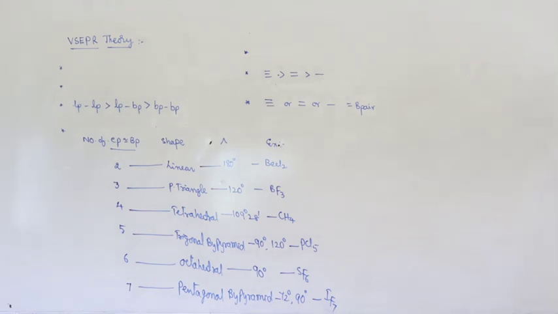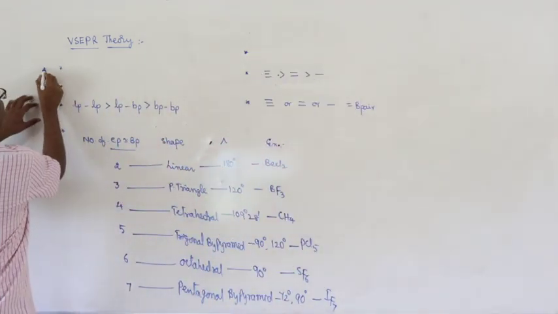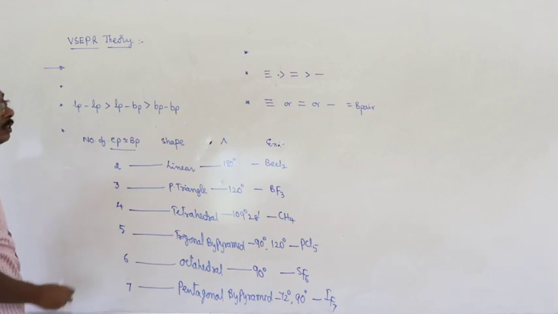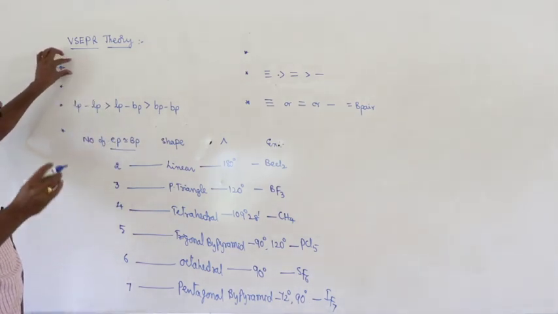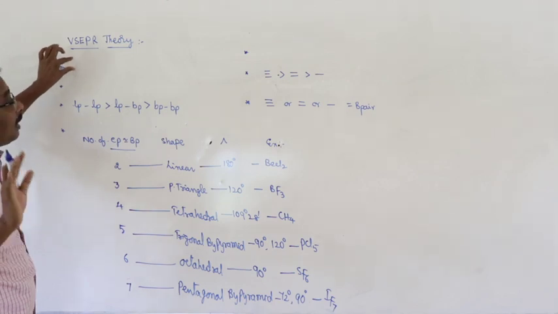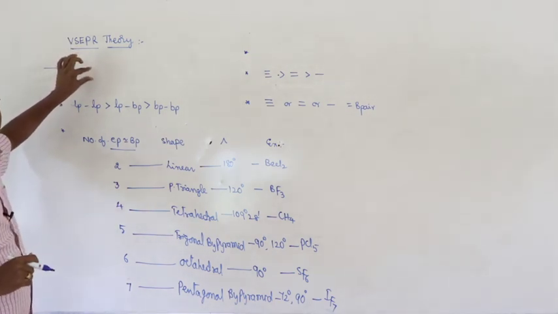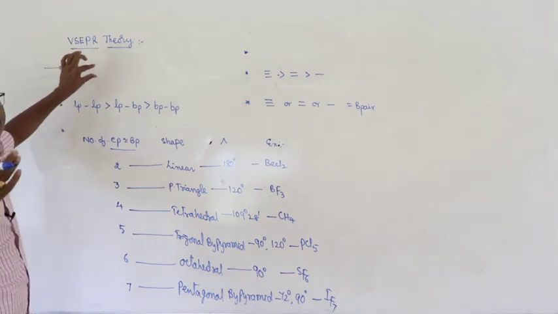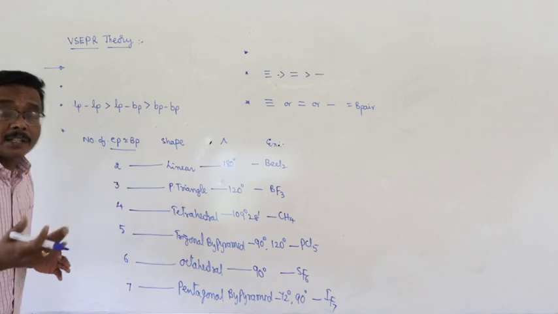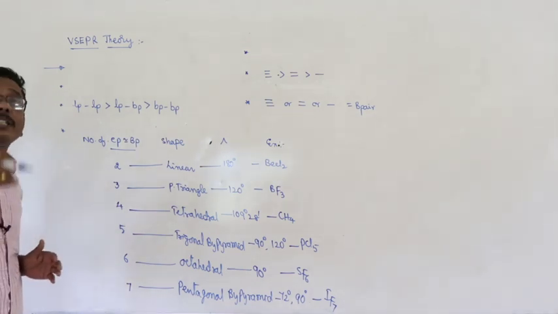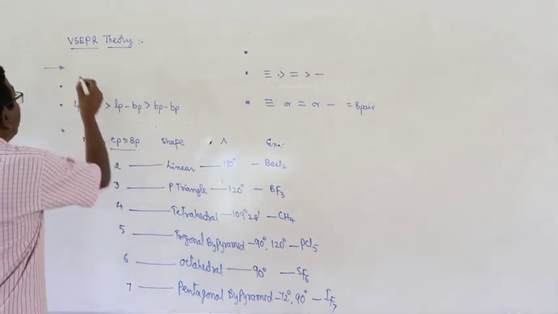Okay. Now I will go through the details of the first one. According to VSEPR theory, the shape of the molecule depends upon the number of electron pairs present in the valence shell of central atom, or the shape of the molecule can be predicted by counting the number of electron pairs present in the valence shell of central atom.